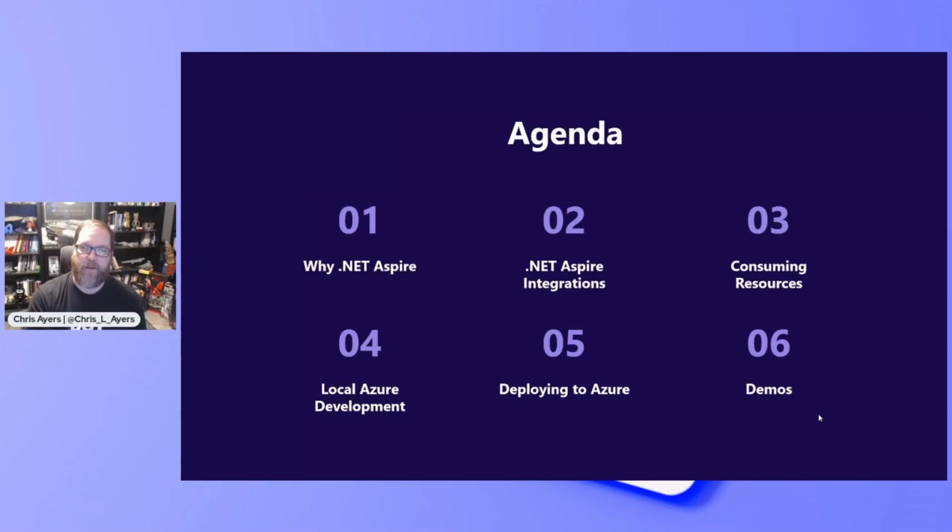Today, we're going to talk about, and I'll go over these quickly so we can get to the demos and have some fun with code. But why .NET Aspire? Some of the integrations available, how to consume some of these resources, local Azure development, and this is what we'll be leveraging quite a bit, as well as deploying to Azure through the Azure Developer CLI. And then, like I said, lots of demos.